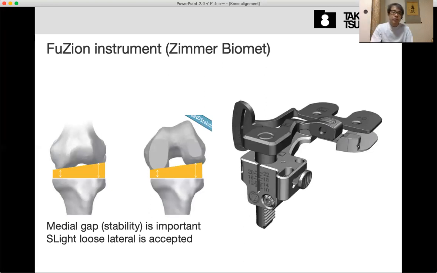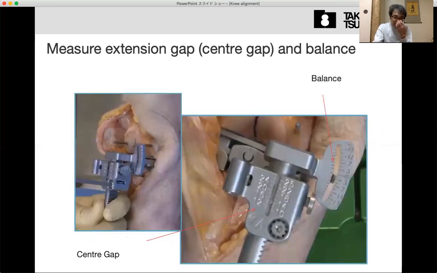So both in the extension and flexion, to make the trapezoid, the medial tight gap is natural, and we should implant the component making this unbalanced gap. So this is the technique.